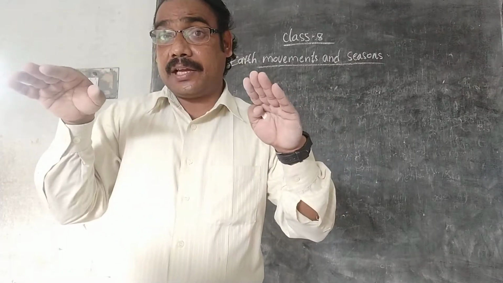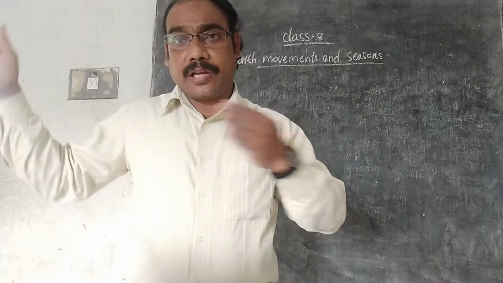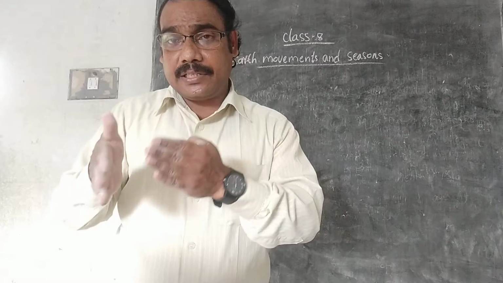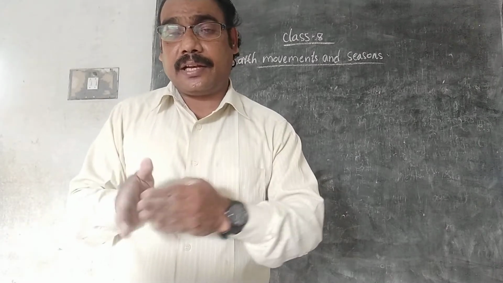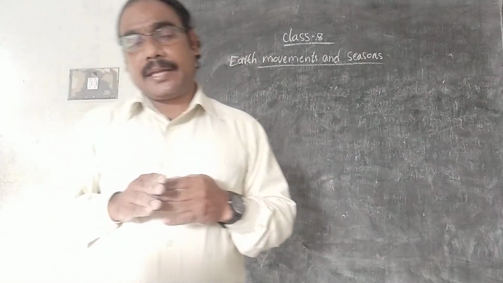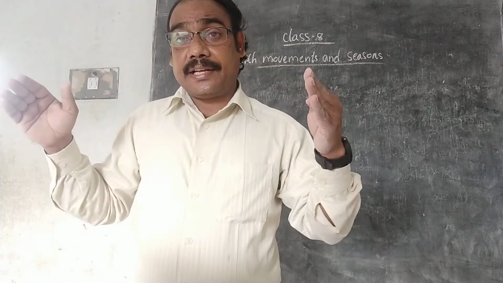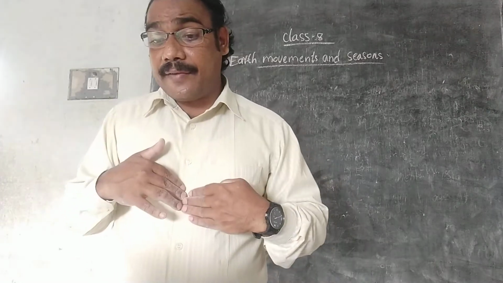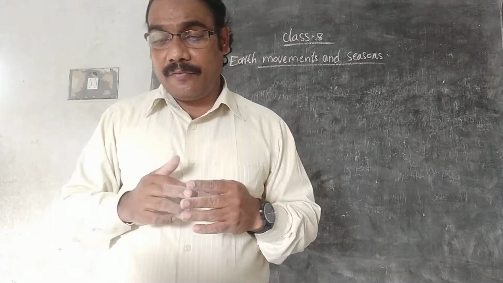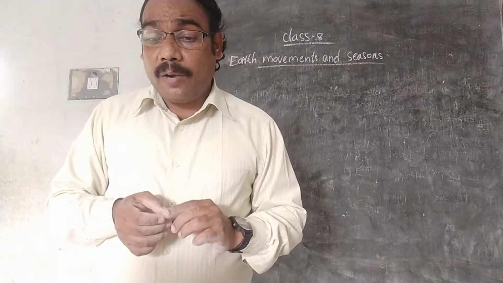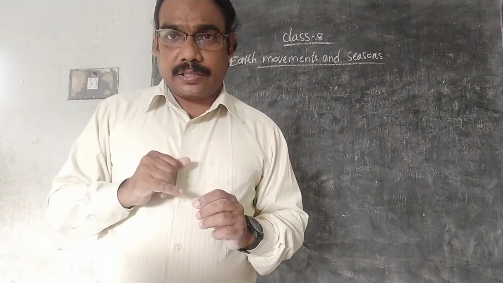We took 3 examples of 3 continents, okay? Australia, a continent, Africa, a continent which is the place in South Africa, a country, and Chile, a country name which is in South America. So these countries are having winter season when we are having summer. When we are having summer, they are having winter. Reverse.